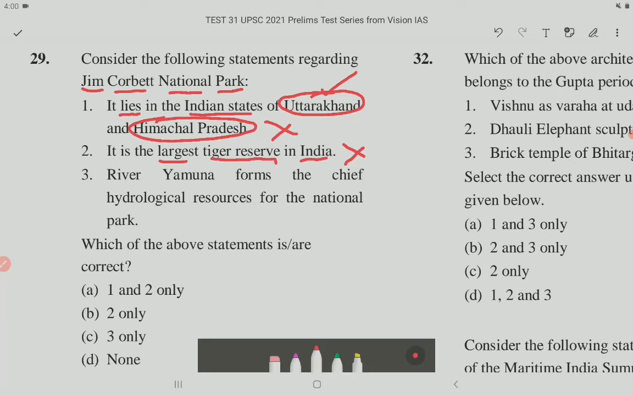Statement 3. River Yamuna forms the chief hydrological resources for the national park. This is incorrect. It is Ramganga River. So it should be Ramganga River and its significant tributaries like Sona Nadi, Palain and Mandal, it forms the prominent hydrological resource for the Corbett National Park. Which of the above statements is or are correct? So all the statements are incorrect. So the correct answer is option D, none.